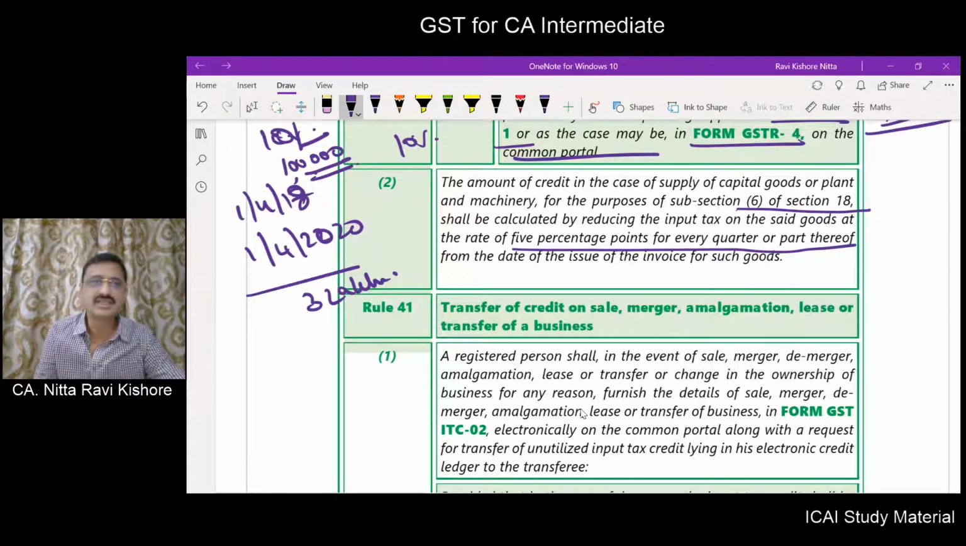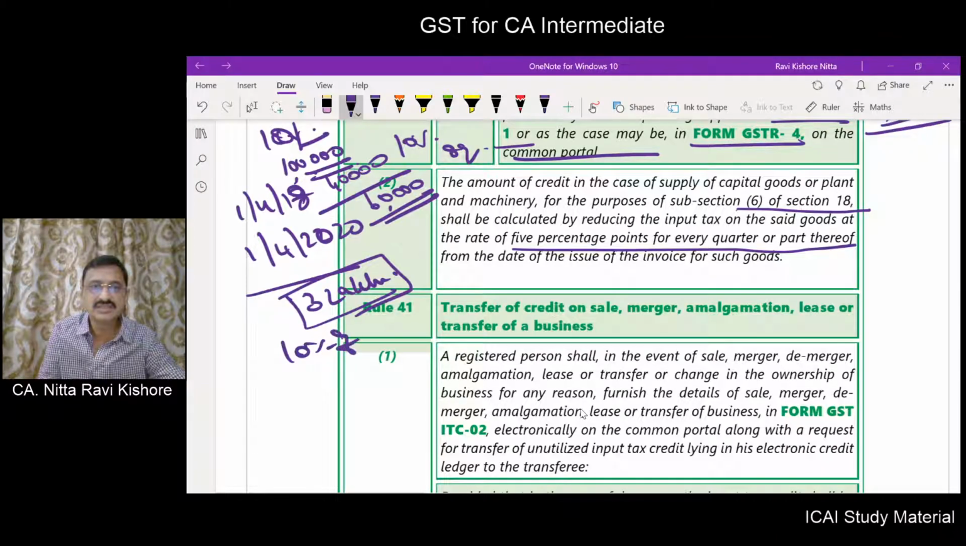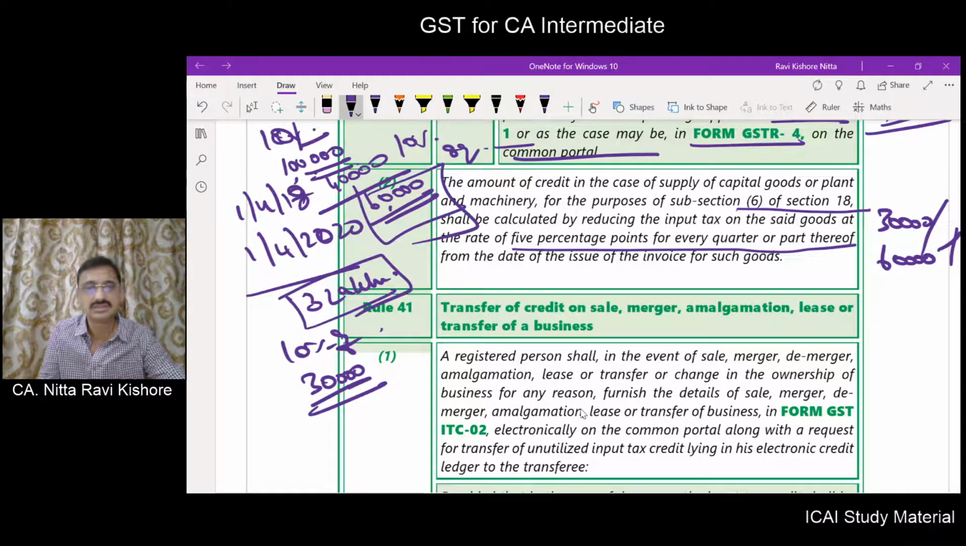Now what is the amount of credit that is required to be reversed? First you have to arrive at the ITC availed which has to be reversed. For that, how many quarters have elapsed? 8 quarters. 5% each is 40,000. So how much you have to reverse? 60,000. Or what is the transaction value now? 3 lakhs. 10% of 3 lakh is 30,000. So 30,000 or 60,000, whichever is higher, is to be reversed. So here 60,000 is to be reversed.